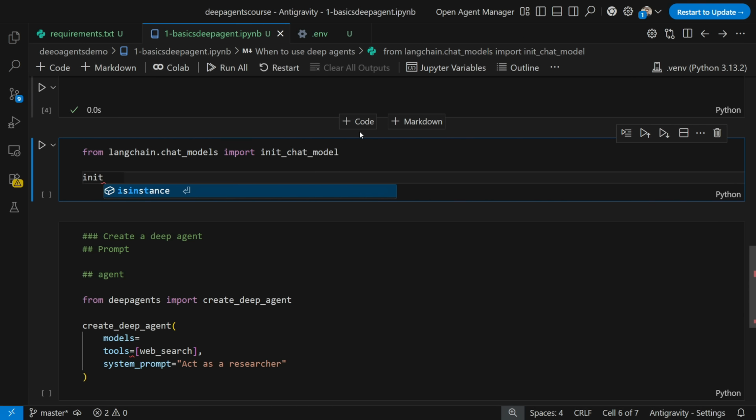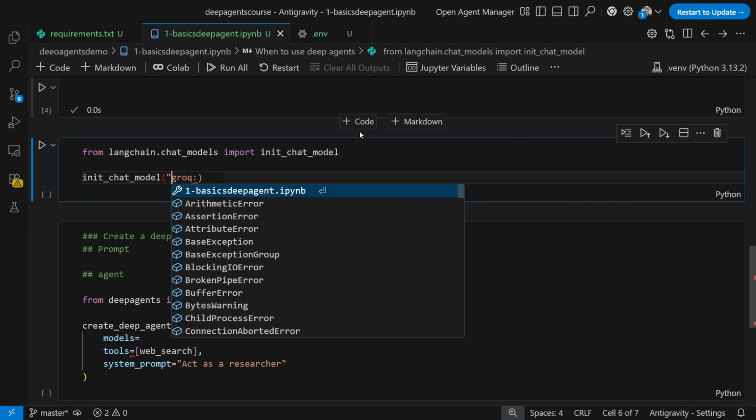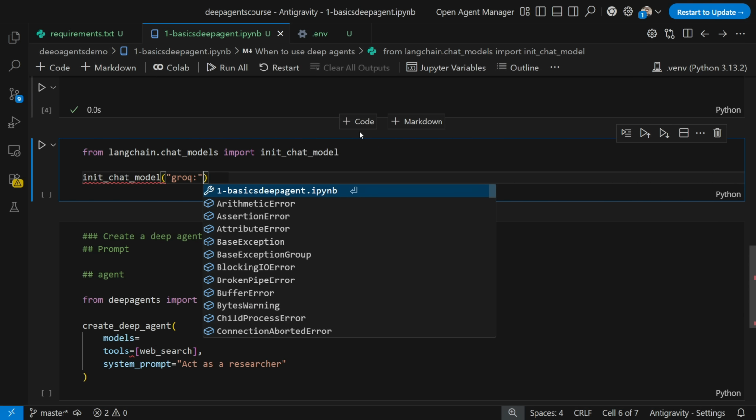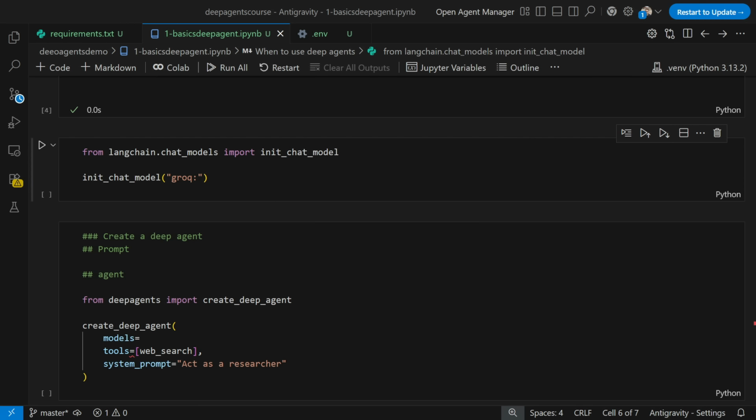Now init_chat_model, I will just go ahead and initialize it over here. Here I can specify the Grok model, whichever Grok model I want to use, because I've already imported it, and the model name. For importing that also, it is a very simple task, because we have learned that many times.